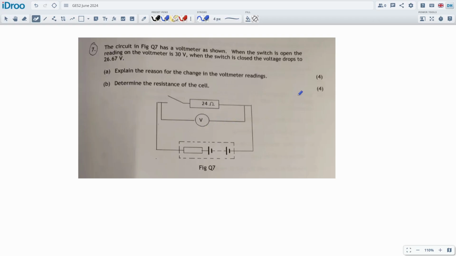It is a nice definition question, really explaining the process of a battery under load. The first part says that the circuit is a bit like testing a battery, like a dead battery. You can test it, but if you don't test it under load, it can give you a false reading of having a charge, having a voltage, giving a supply voltage, and we'll talk about that more in the classes. The circuit in figure 7 has a voltmeter shown. When the switch is open, the reading on the voltmeter is 30 volts. When the switch is closed, it drops to 26.67. Explain the reason for the change in the voltmeter readings.